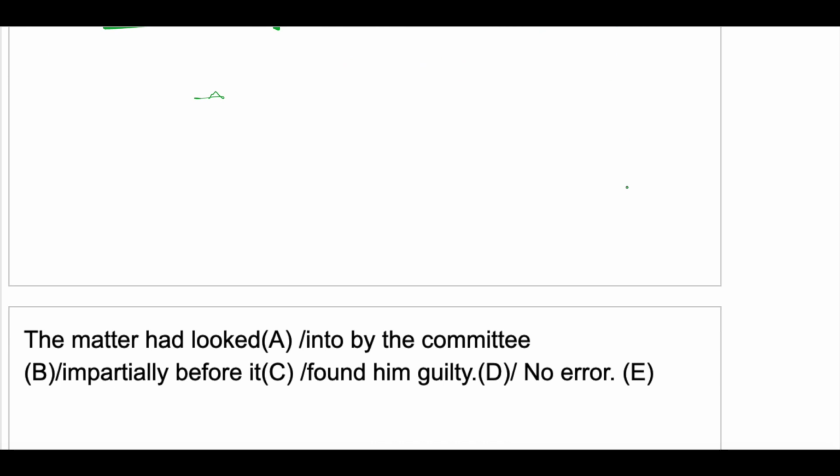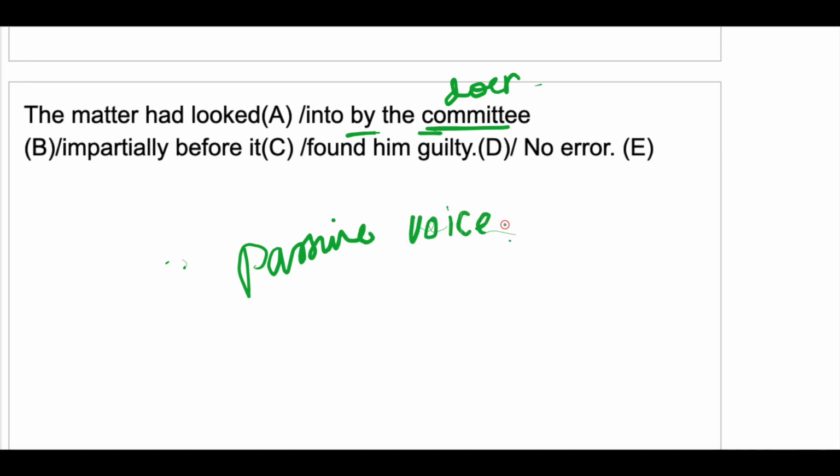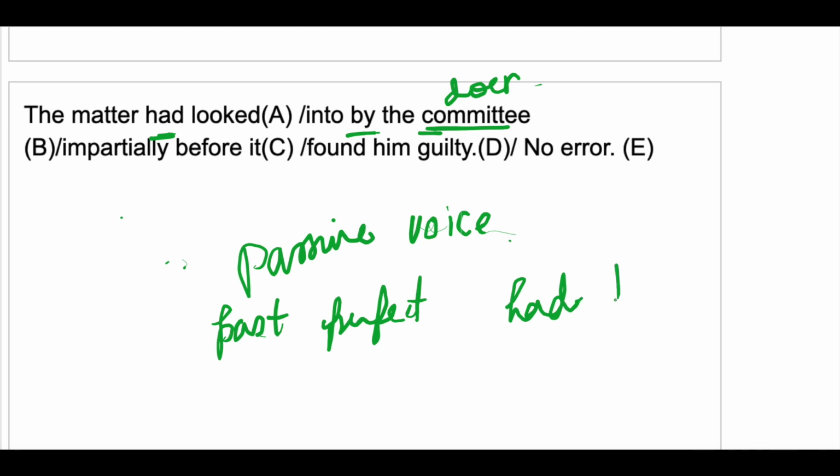Okay, next, "the matter had looked into by the committee partially before it found him guilty." So who looked into the matter? The committee. So by plus doer. So the sentence is in passive voice. So here "had looked." If you want to use past perfect, then the construction should be had plus been plus V3.